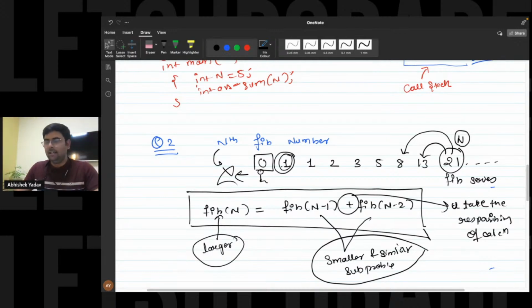Again, in two questions you will not be able to get a clear feeling of the base case. You have to solve 10-15 questions, and then you will get a clear understanding of how to write the base case. But I hope you're able to understand the concept of base case, what it means and how to think of it.